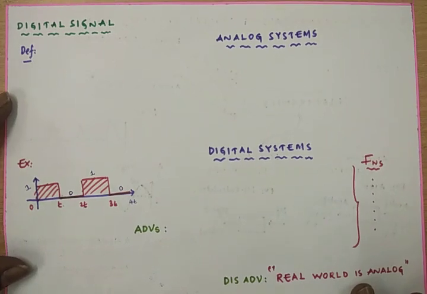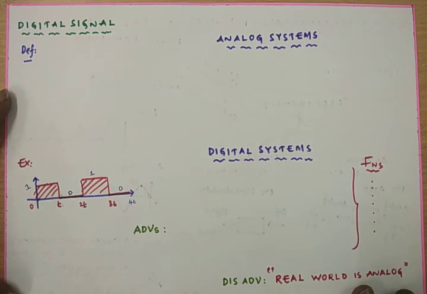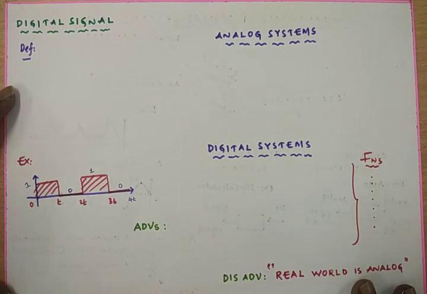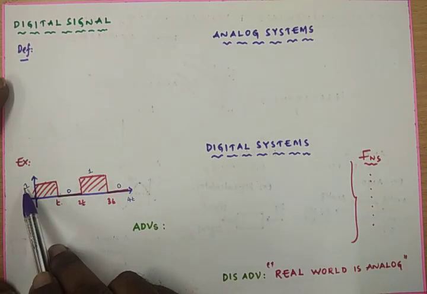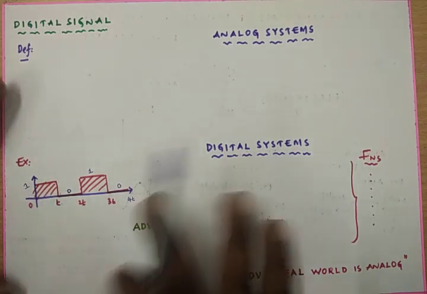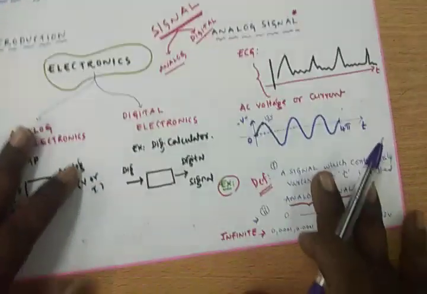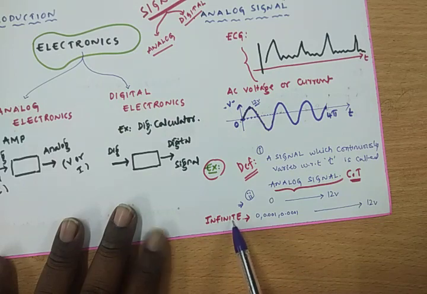A digital signal is a signal, voltage or current, which can have only two discrete values of amplitude. A discrete value is a finite value. It is having two discrete values, either 1 or 0. Whereas in case of an analog signal, we will be having infinite amplitude levels.